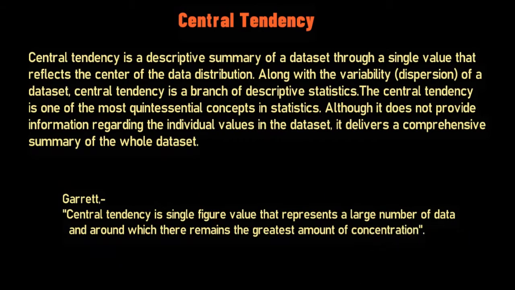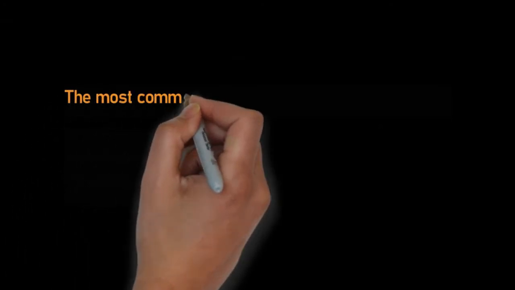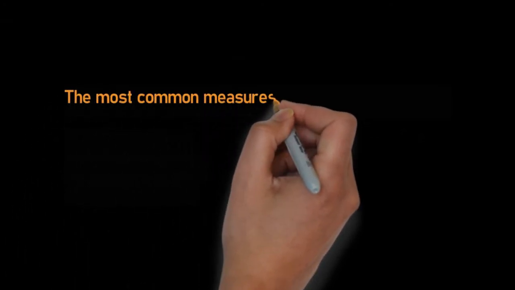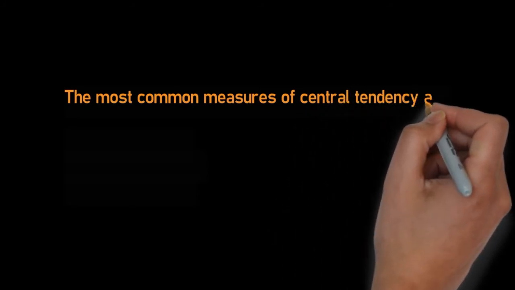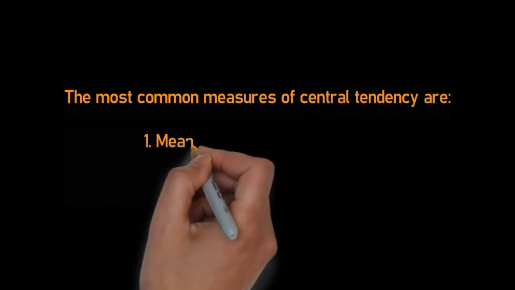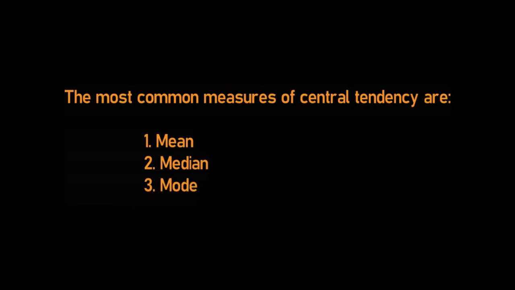Okay. Next, we are going to talk about the most common measures of central tendency. There are three measures: mean, median, and mode. So first, we talk about the mean.